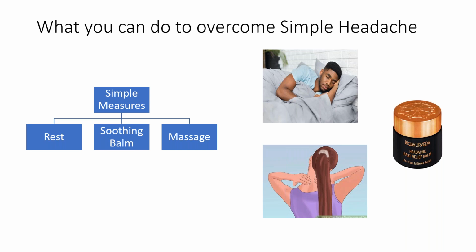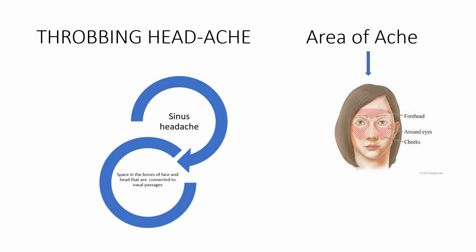Now let's talk about the second type of headache, that is throbbing headache. Throbbing मतलब beating, जोर जोर से मारना. Understood? So throbbing headache, very simple type of headache in throbbing is sinus headache. What is sinus? Sinus is a space in the bones of face and head that are connected to the nasal passages. All right. Can you see the picture here? Okay. So this is a typical area of ache in sinus headache, that is forehead, around the eyes and cheeks. Simply जहाँ पे हमारे sinuses होते हैं वहाँ पे pain होता है. All right. So this is sinus headache.